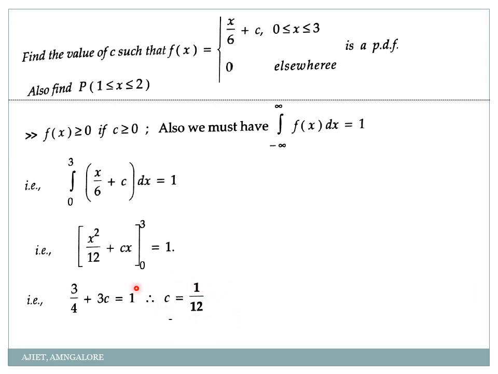Okay, these calculations you have to do again, my dear students. I have written the final answer directly here. C is equal to 1 by 12. I hope you can solve for c here very easily. It's not at all difficult. Just first take this plus 3 by 4 to the other side, it will become minus 3 by 4. So 1 minus 3 by 4 will give me how much? 1 by 4. Then 3c is equal to 1 by 4 or c is equal to 1 by 12. That's it. Okay, so the value of c is 1 by 12.